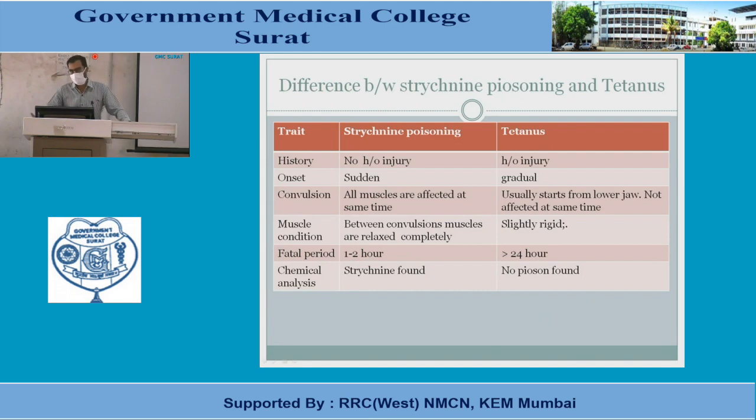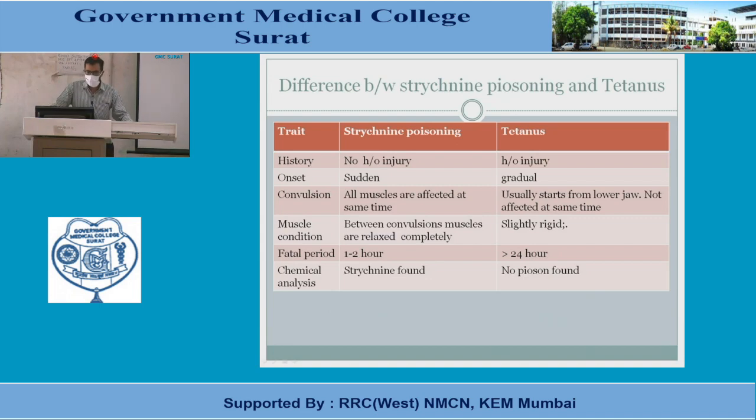So what is the difference between strychnine poisoning and tetanus? In strychnine poisoning there is no history of injury, while in tetanus there is a history of injury. The onset in strychnine poisoning is sudden, but in the case of injury it is gradual, with a gradual increase of the convulsions. In strychnine poisoning all muscles are affected at the same time, but in tetanus it starts from the lower jaw and not all muscles are affected at the same time. Between convulsions the muscles are relaxed in strychnine poisoning, but in tetanus the muscles are found in a strictly rigid condition.